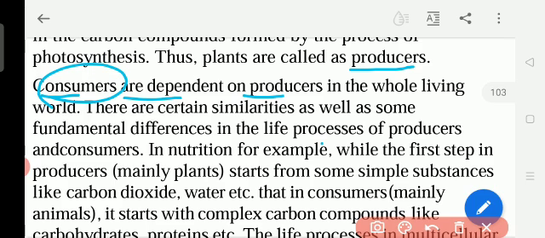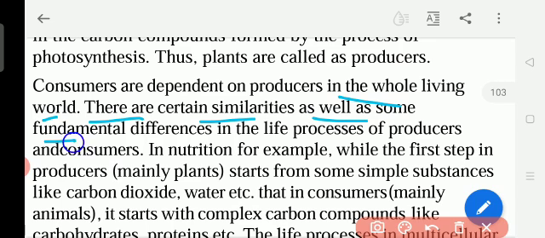So we also eat the plants and vegetables. Consumers. Okay, eating. Write the meanings. Producers means plants. They produce the fruits and vegetables. Consumers means we eat those fruits and vegetables. And here in the whole living world, there are certain similarities. Similarities means what? Same things. As well as some fundamental differences. There are some differences in the life processes of producers and consumers. There are similarities and differences for us and for the producers.